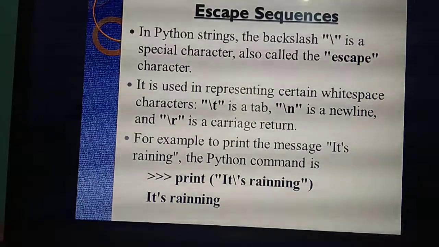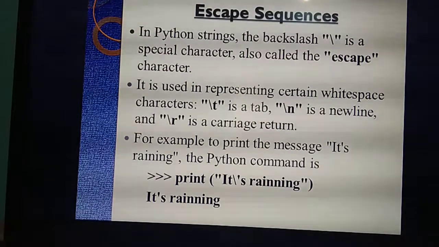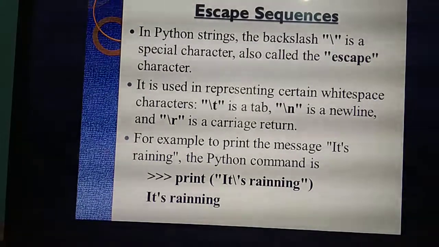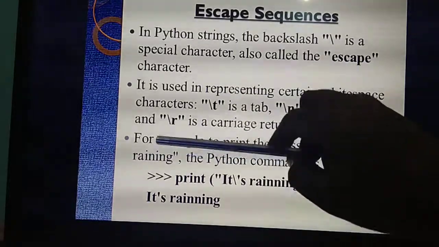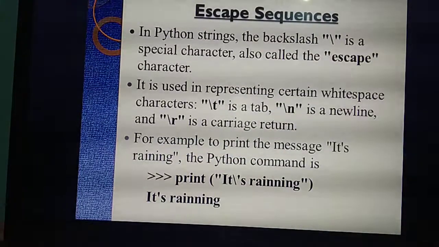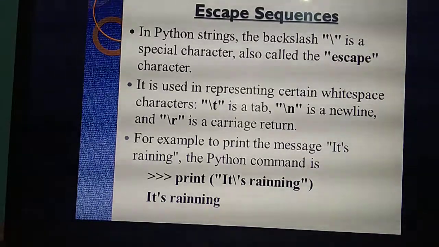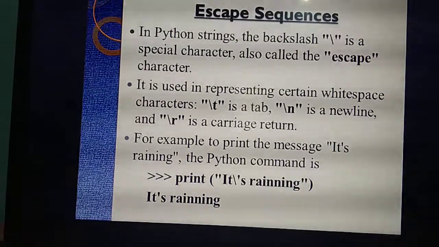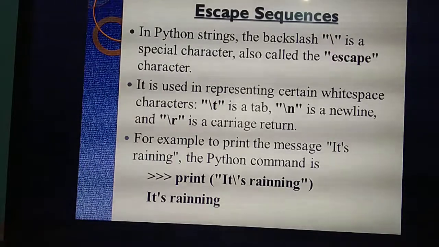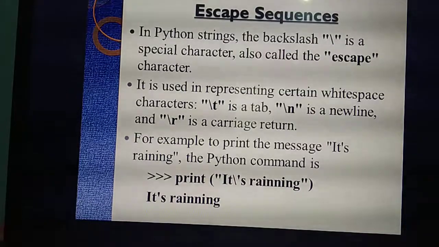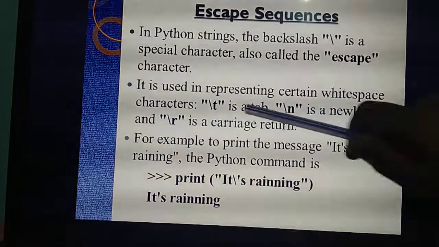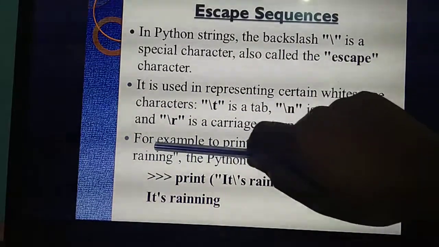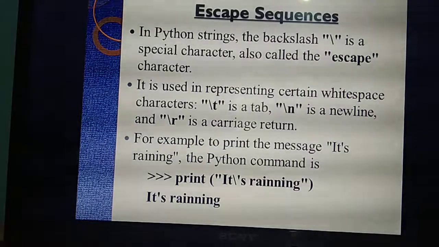White space means space between two letters. In between that white space, you are representing using these symbols. That means in between two characters, you are going to give some space.